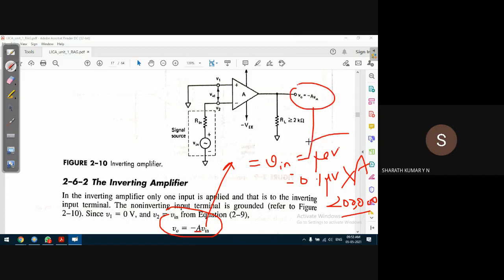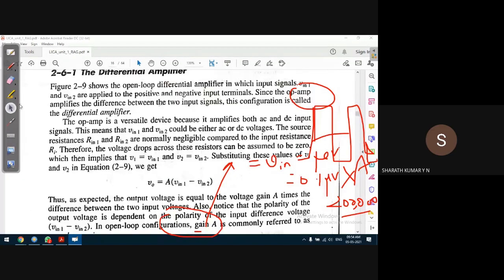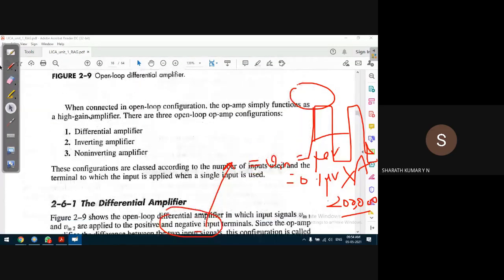Output starts oscillating. What is output swing? We just now understood. Output starts oscillating. It becomes unstable. So thereby, these three circuits cannot be used as they are. That means we cannot directly go for a differential, inverting or non-inverting amplifier, because the gain is very large. The output will always be saturating.